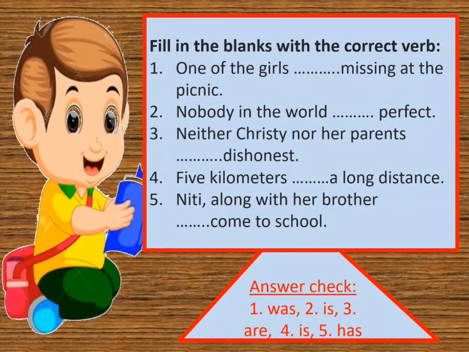The next exercise is to fill in the blanks with the correct uses of verb. So read the sentences and think whether the verb goes with the singular number or with the plural number. Revise the rules and write the answer in the blank. And you can check your answer in the answer check given below.